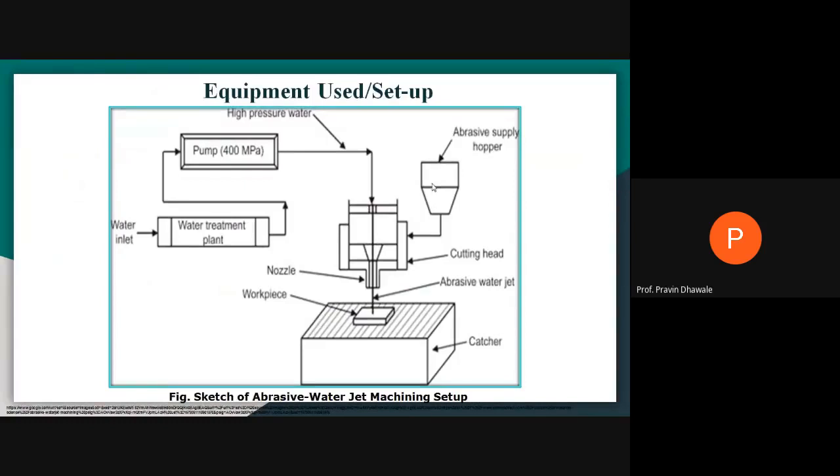In this hopper, we are placing the abrasive particles. But how do these abrasive particles enter this mixing chamber? We require a certain amount of vibration over here and some suction pressure in the mixing chamber. So the amount of abrasive particles entering the mixing chamber will depend on the diameter of this orifice in the hopper and the suction pressure in the mixing chamber. Both these parameters control the flow rate of the abrasive particles in the mixing chamber.